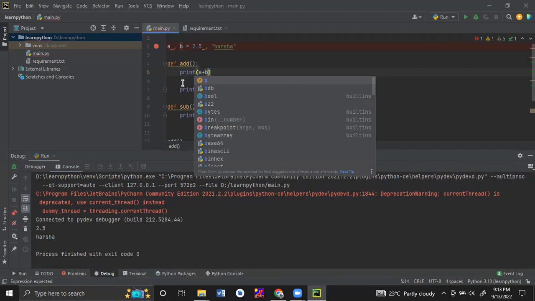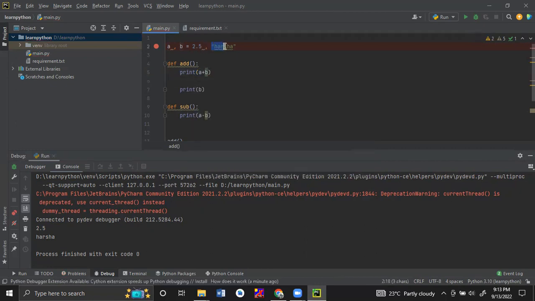I will make this an integer value. So there are two methods. Now what would be the output? Basavaraj, can you tell me what will be the output if I execute this code?